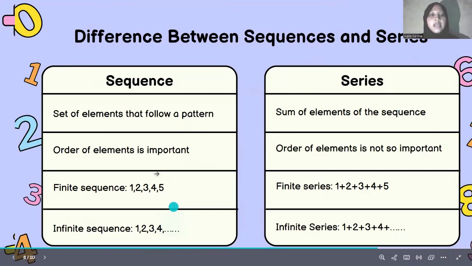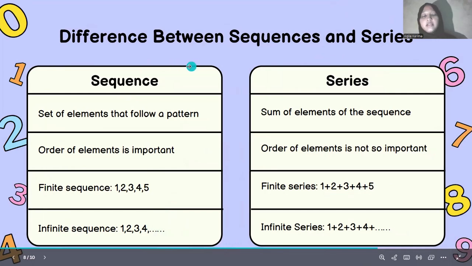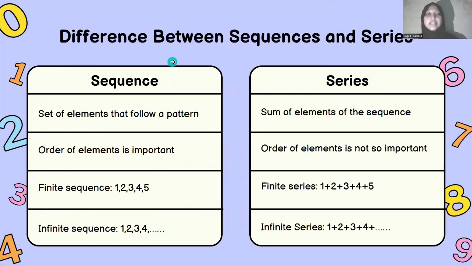Next is the difference between sequence and series. For sequence, a set of elements that follow a pattern, and for series, the sum of elements of the sequence. In a sequence, the order of elements is important, and in a series, the order of elements is not so important.